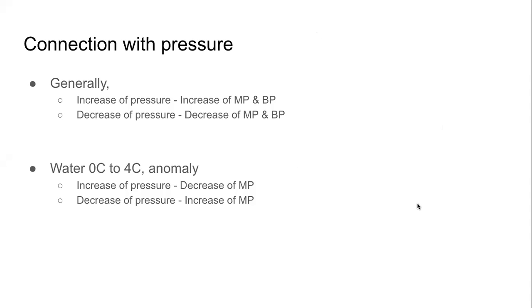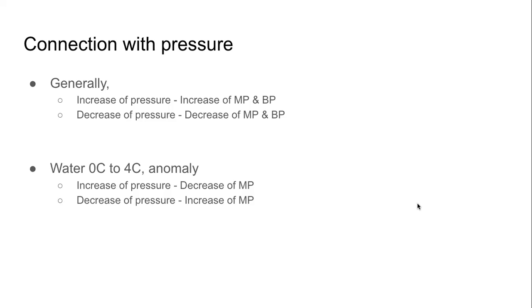The melting point will increase, because melting means solid becoming liquid. It will become difficult. But you know that the volume of water is less than the volume of ice. So if we are increasing the pressure, that means we are making it easy for it to melt. We are decreasing the melting point.